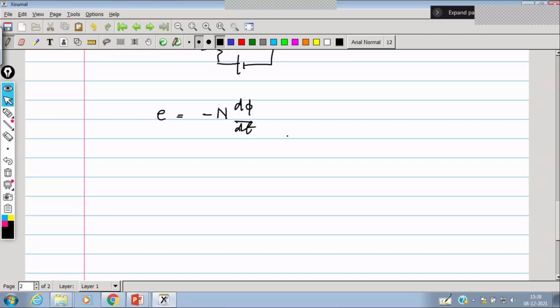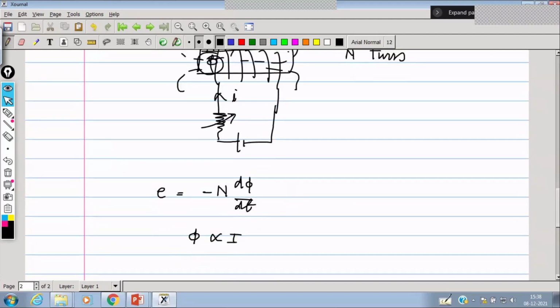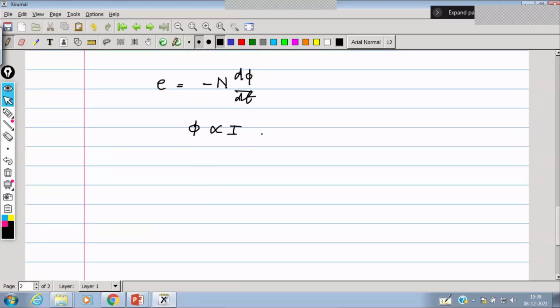So the flux is proportional to the current. In the previous session also we saw that the flux produced is directly proportional to the current flowing through the winding. So we can write φ is directly proportional to I, and φ = K × I.